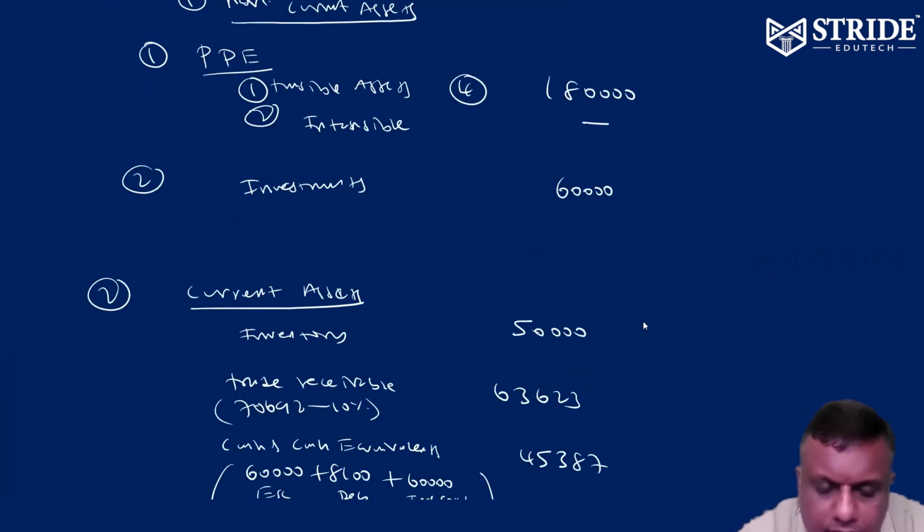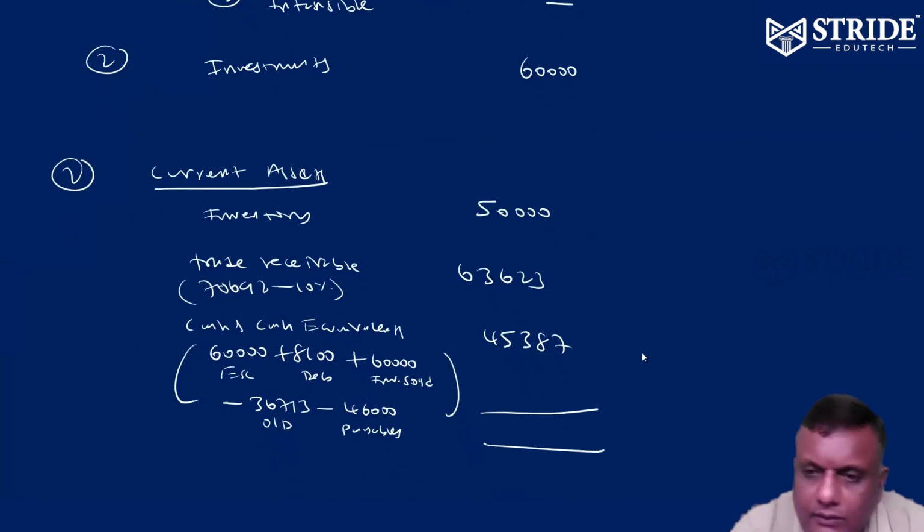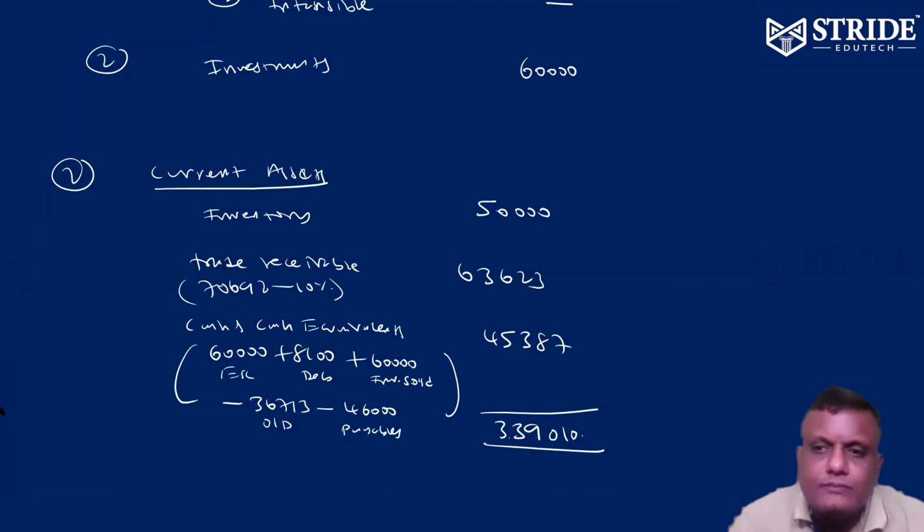Please make a total: 1,80,000 plus 60,000 plus 50,000 plus 63,623 plus 45,387. So 339,010. That's it. Everything is over now. Kindly check it out.